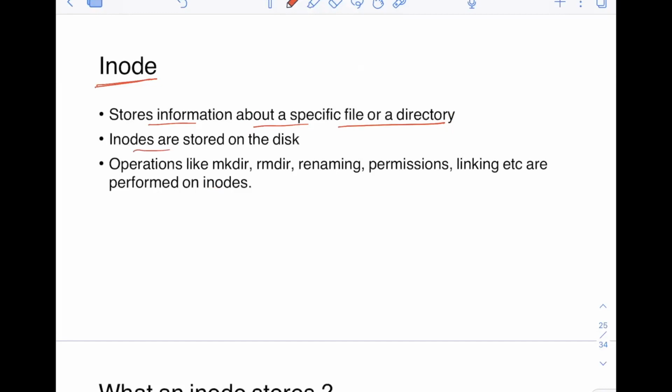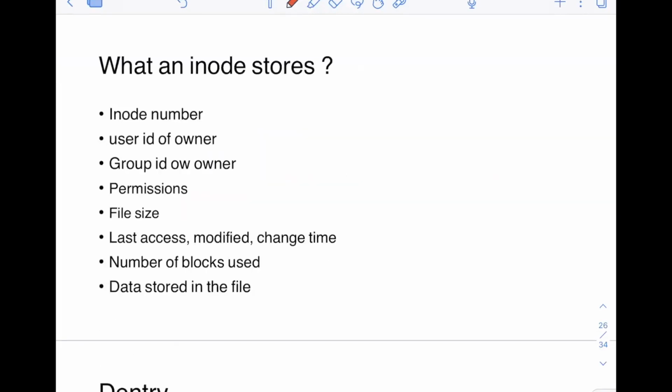Inodes are also stored on disk, in some sectors on the disk. Whenever you perform operations like mkdir, rmdir, renaming, permission changing, or linking, all of those are performed on inodes. Do remember that, okay?